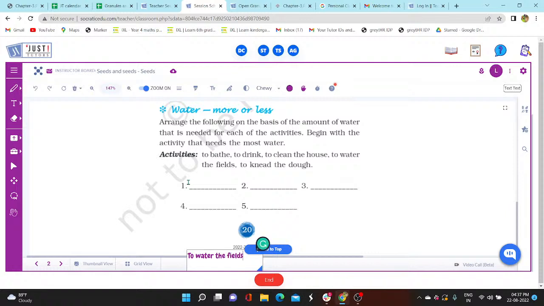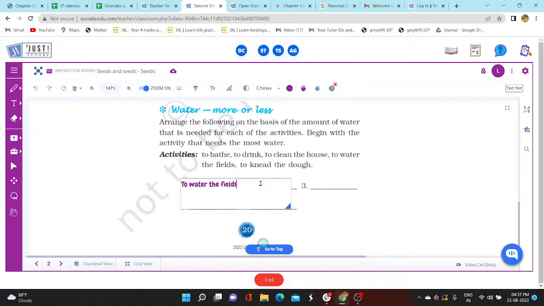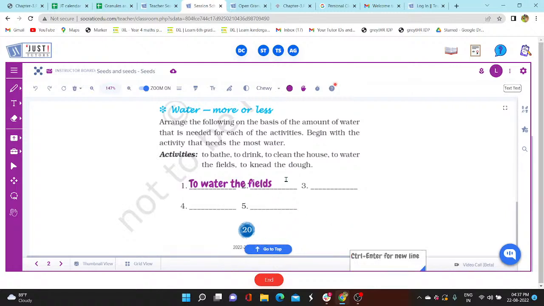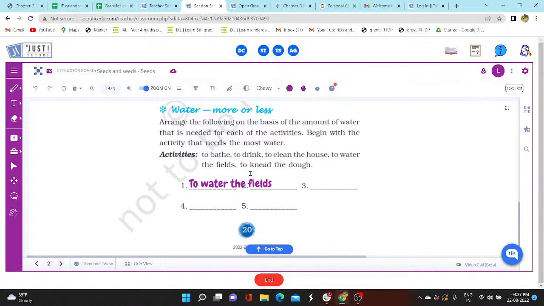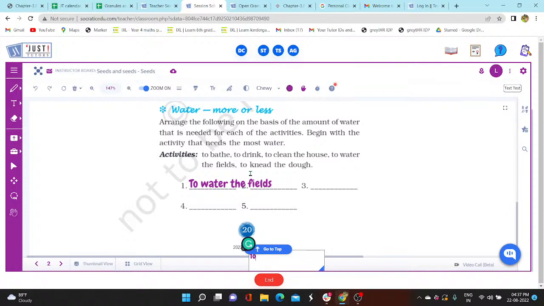So to water the fields we need the most amount of water. Now the second one, in which we need a little less water than watering the fields, to clean the house. To clean the house, we need a little less water than the first. After this, to bathe.